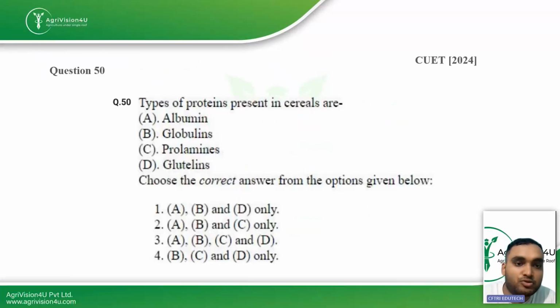Coming straight away to the first question: types of proteins which are present in cereals are. They have asked which of the following types of proteins are found in cereals. Albumin is found in cereals, globulins are also found, prolamins are also found, and glutenins are also found. So all 4 are found in cereals. So A, B, C, and D, the third option is the right answer for this question.